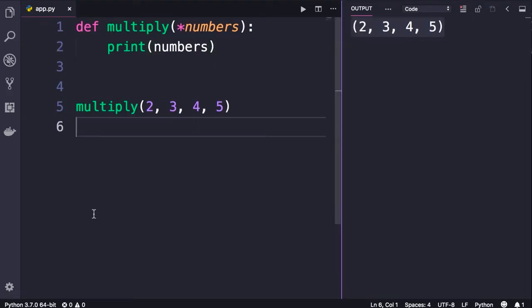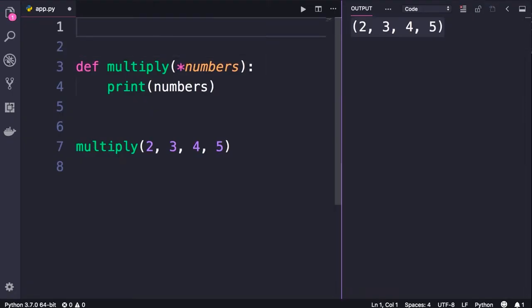What is this? Well, earlier you learned about lists. I briefly mentioned that you can use square brackets to create a list of objects like 2, 3, 4, 5. Now later in the course, we have a comprehensive section about lists. So don't worry about the details of lists and how they work. But what I want you to note here is that the only difference between this list and what we have here is in the notation. So we use square brackets to create lists and parentheses to create tuples. Some people call it tuples or tuples.